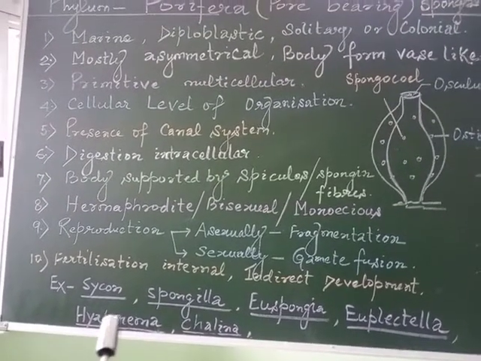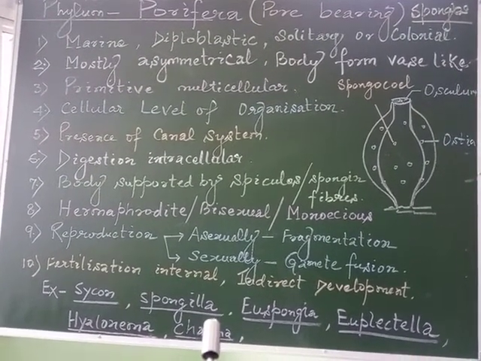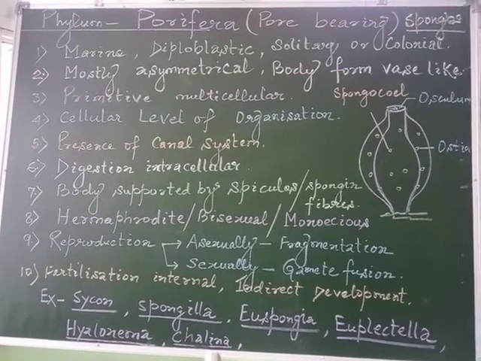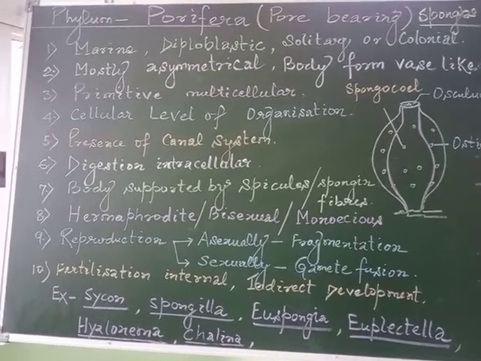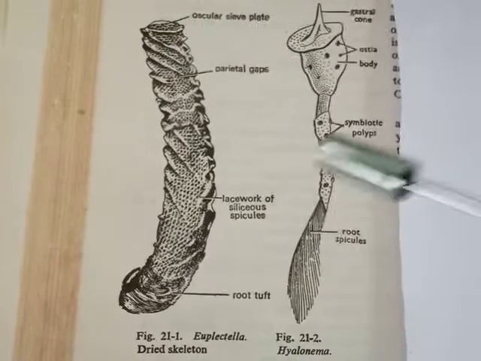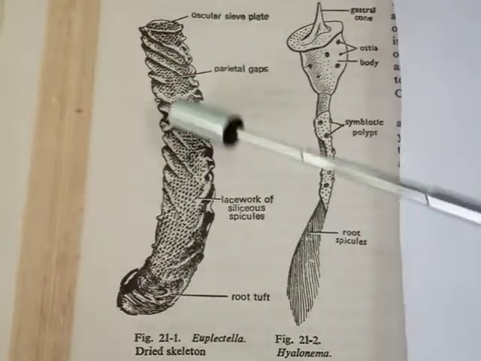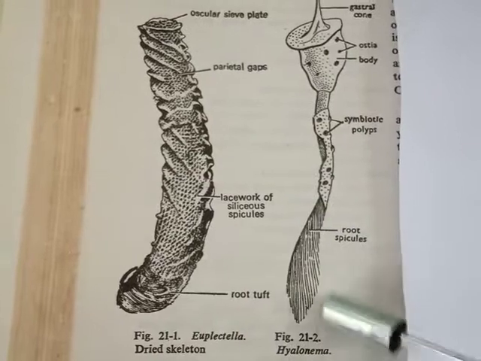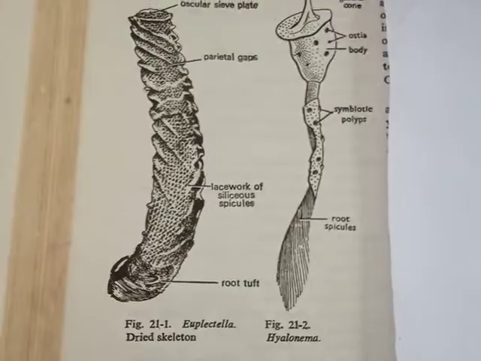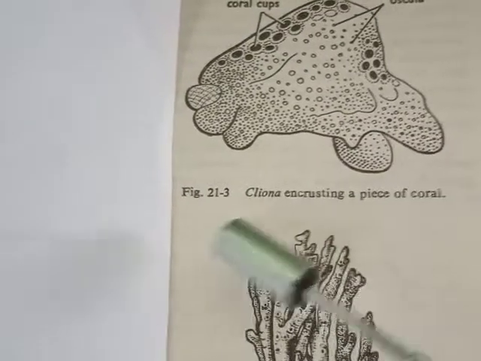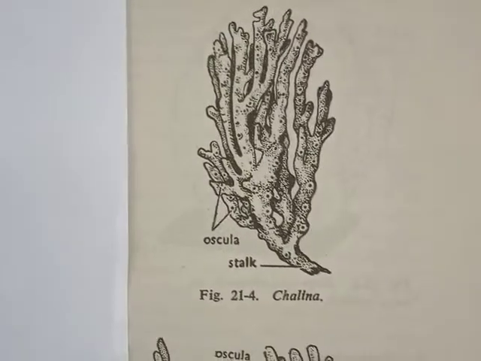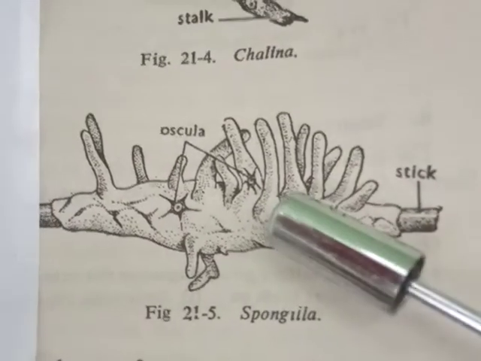For example, Scypha, Spongilla, Euspongia, Euplectella, Hyalonema, Chalina, etc. In the diagram we may observe Euplectella, which is also called Venus flower basket, whereas Hyalonema is also called glass rope sponge. We may observe some other members: Cliona, Chalina, as well as Spongilla.